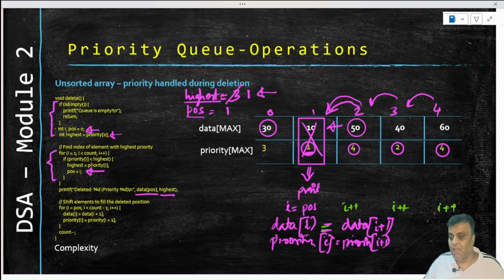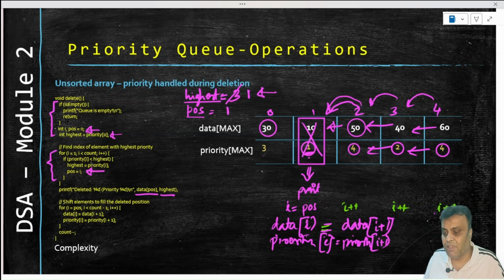So once this loop gets over, every time it goes on, I has increased. So right now this 50 will have come here, 4 will have come here, then 40 will come here, 2 will come here, then 60 will come here, 4 will come here, and in this way the loop will end. Therefore you have deleted the highest priority and moved the rest of the priorities and made the array aggregated together. What is the complexity?